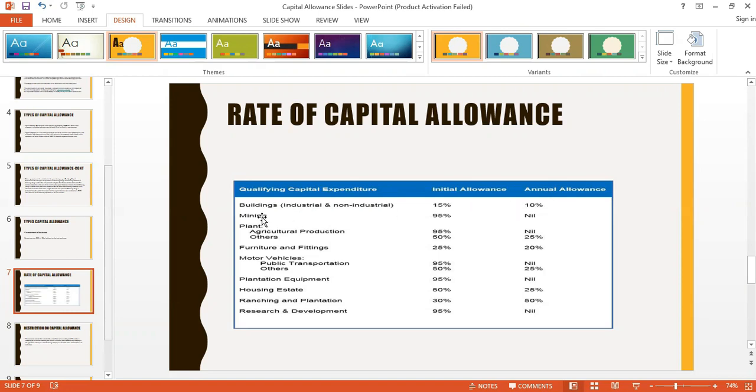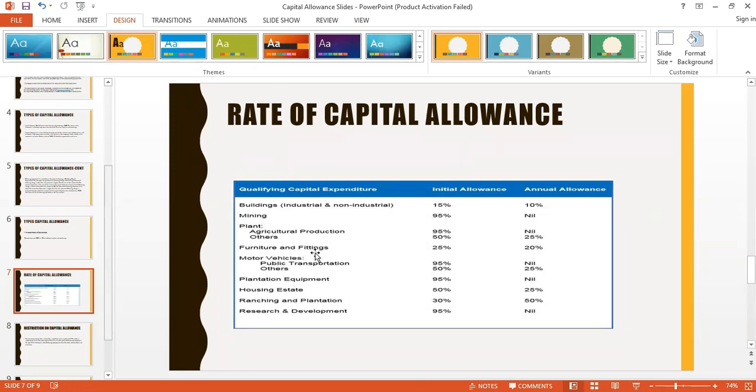On mining, the initial allowance is 95%, the annual allowance is nil. On plants, agricultural production, the initial allowance is 95%, the annual allowance is nil. Then on others, that is other plants apart from agricultural production, the initial allowance is 50%, the annual allowance is 25%.